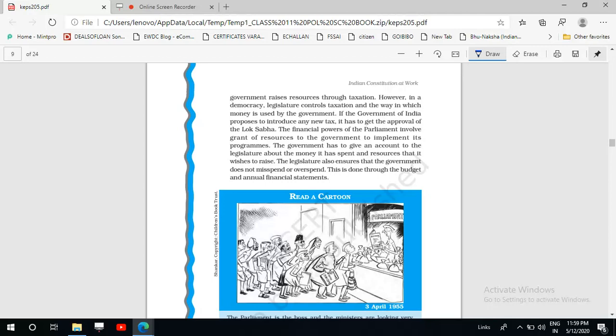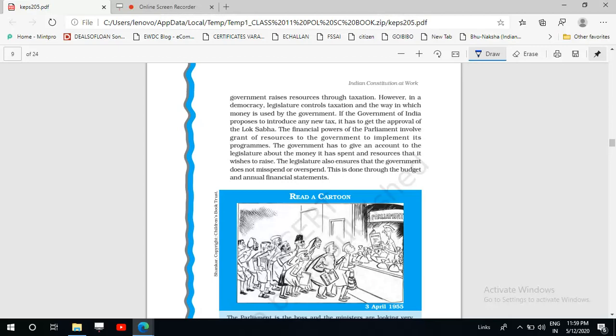So government is spending the money of the people. Okay, so if the government is spending the money of the people, then the people should control this government. The financial activities of government should be controlled by the people. Why? Because it is the money of the people.